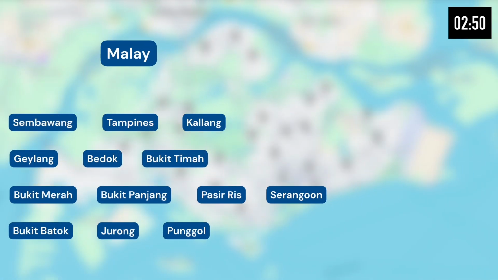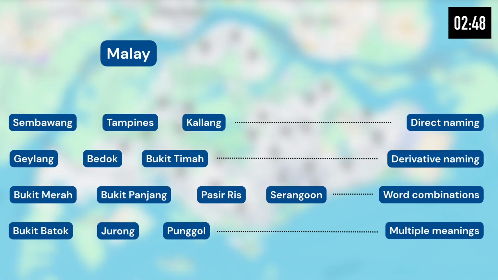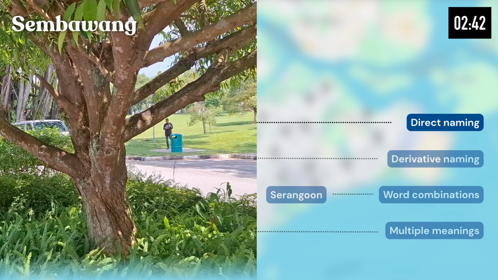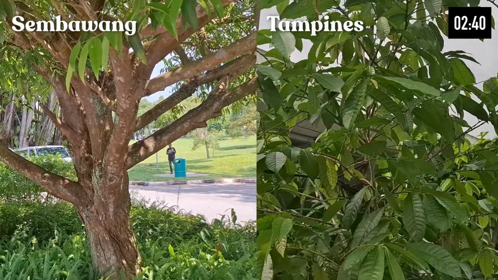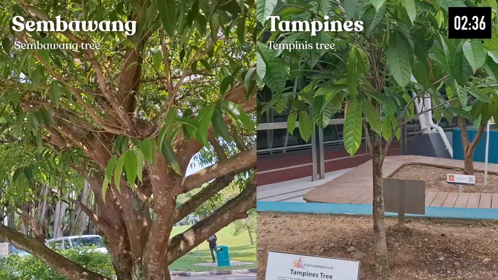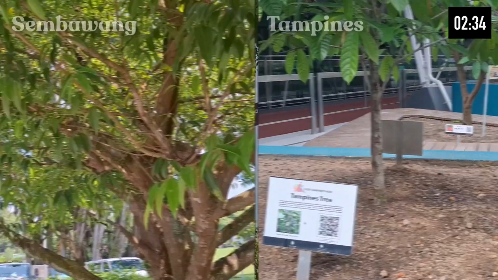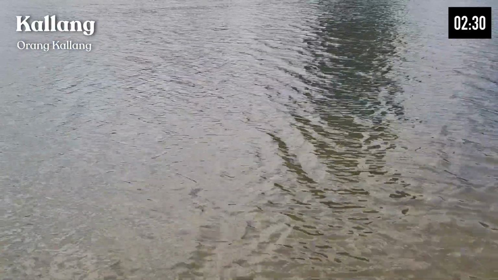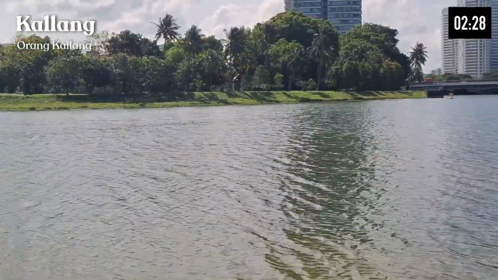We can narrow them down further into these 4 subcategories. Now, these names are derived directly from Malay words pure and unembellished. Sembawang and Tampines are named after the Sembawang tree and the Tampines tree, respectively, which were abundant in the respective areas. Kallang is named after the Orang Kallang, a group of indigenous people of Singapore who resided along the Kallang